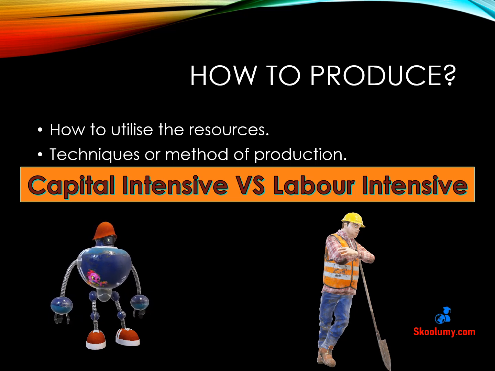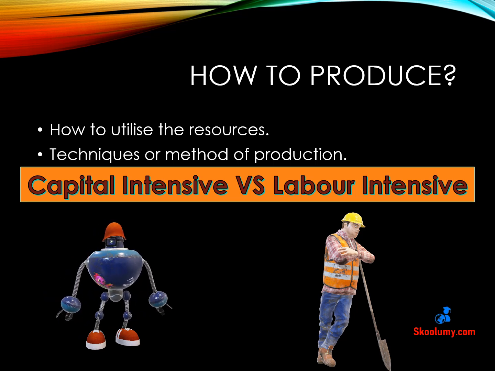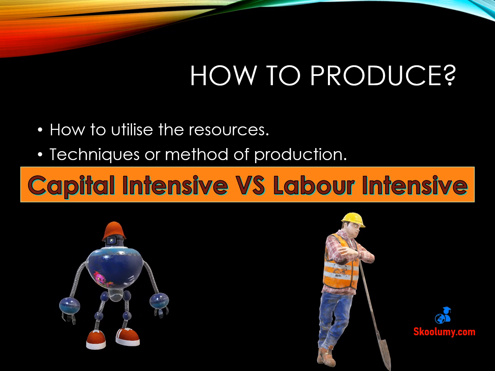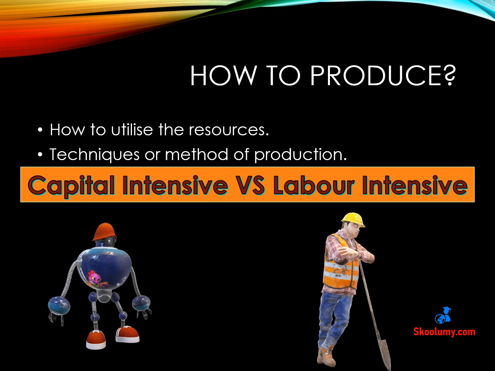Or if it is developed and has a lot of technology, it can use more machines and fewer workers. It can decide to automate the process. This is known as capital-intensive method of production. Note that the method chosen is the one that is at the lowest cost for the country. Labor is cheap in some countries, especially developing countries. It is advisable to use labor-intensive method because machines may be costly to import.